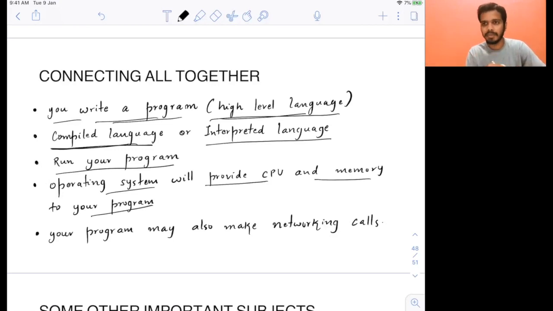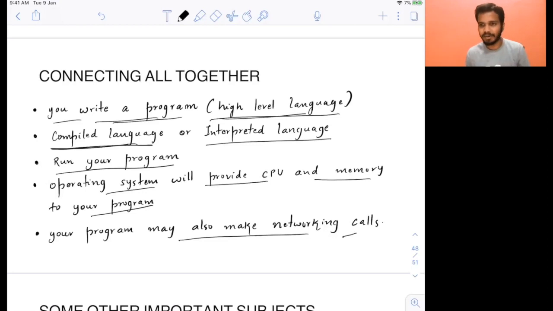Basically, it will tell the CPU to run these instructions. Now, in between the program, you may also use some networking calls. Let's say you need to download a file from the internet. If you want to download a file from the internet in your program, you are also using computer networking because you are making some internet calls. So there you are making networking.